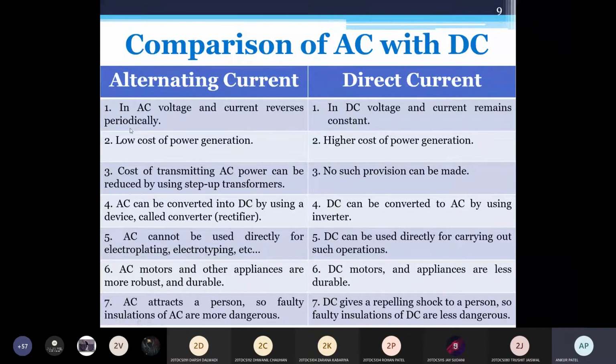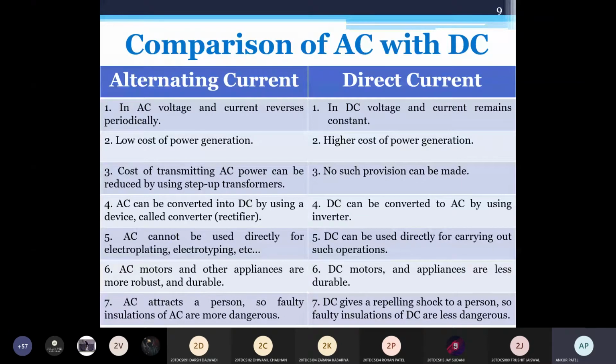So in AC, voltage and current reverse periodically. In DC, voltage and current remain constant with respect to time. Low cost of power generation for alternating current, high cost of power generation for direct current. Cost of transmitting AC power can be reduced by using a step-up transformer. No such provisions can be made for DC.